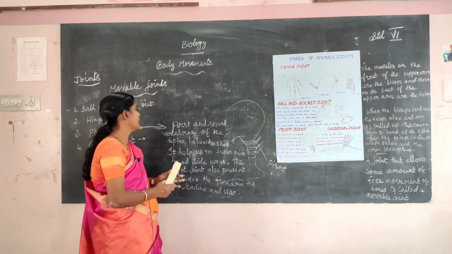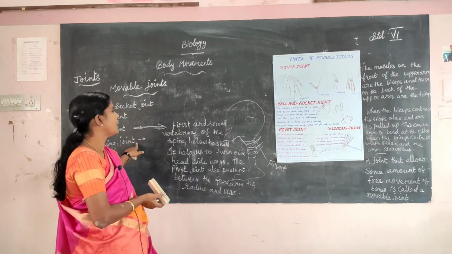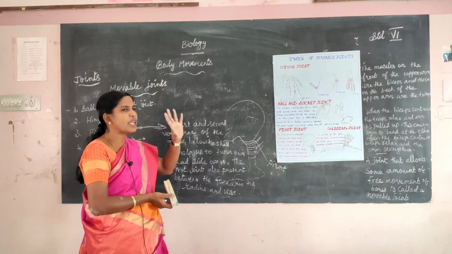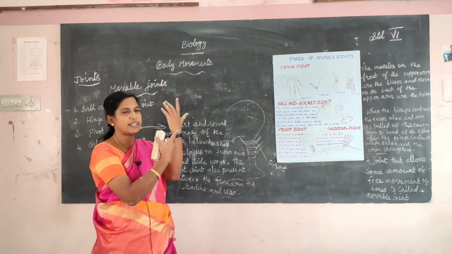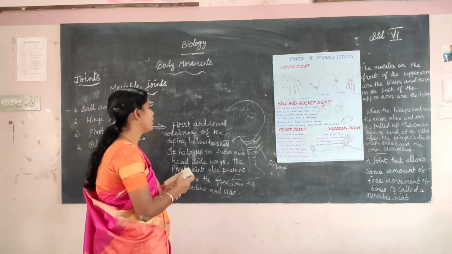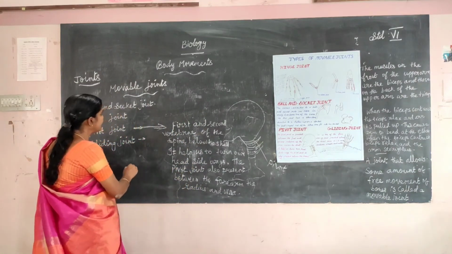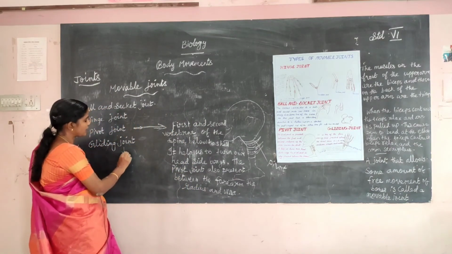Okay children, next one. What joint? Gliding joint. It is one of the free moving joints. This is the gliding joint, a free moving joint.